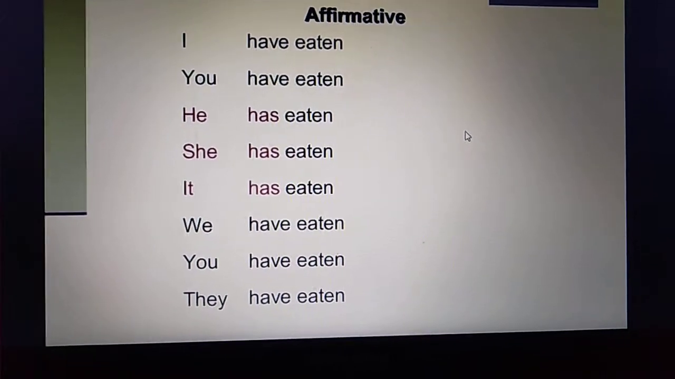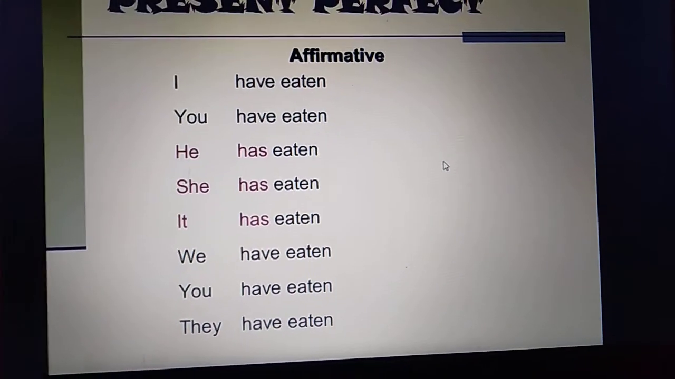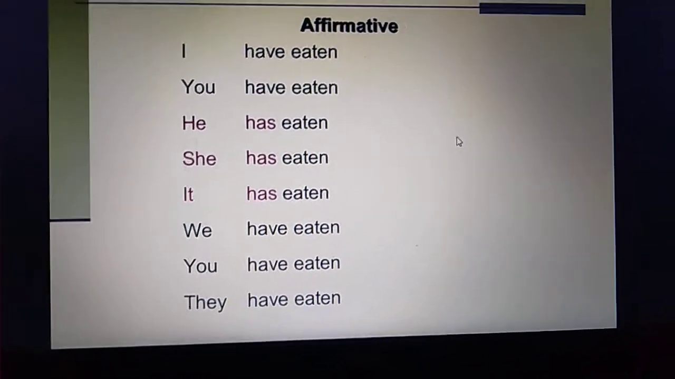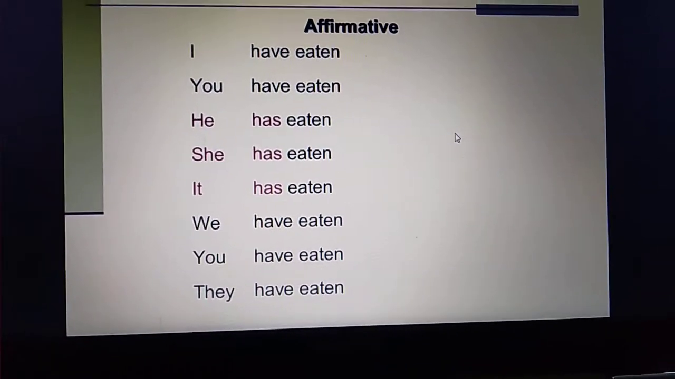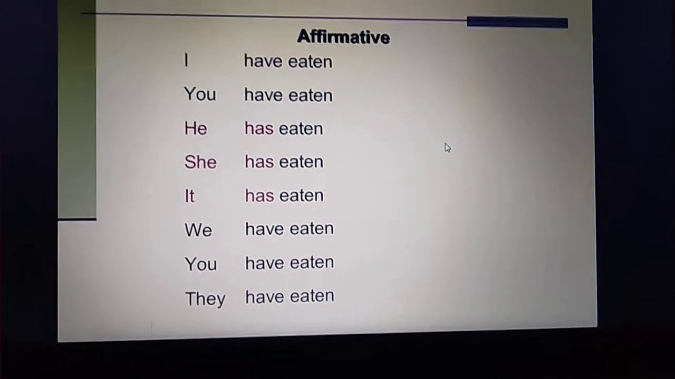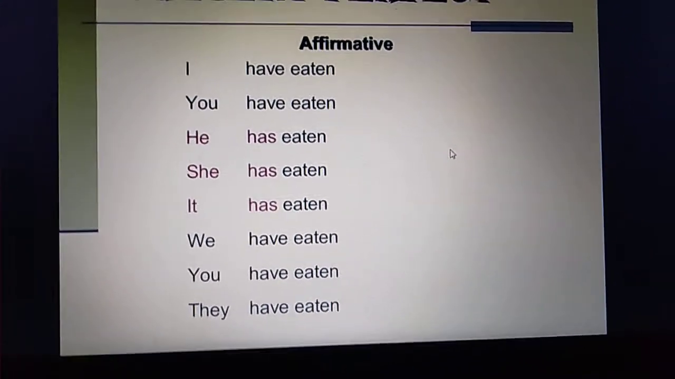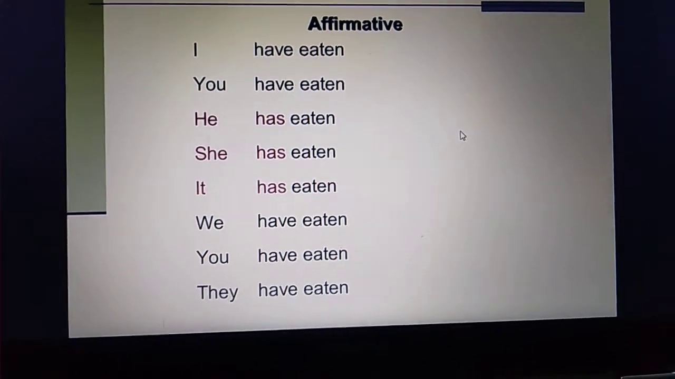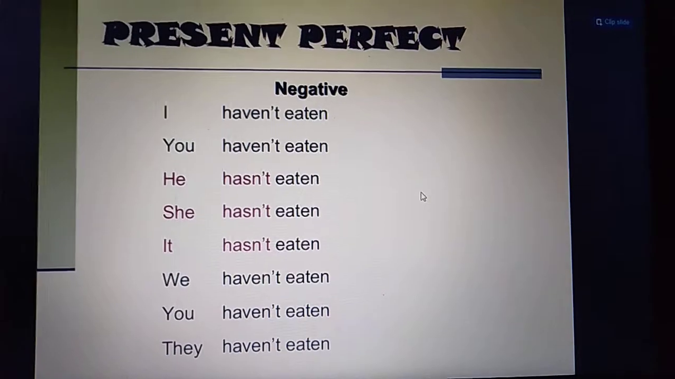But with the plural subject where there is we and they, we have eaten and they have eaten, it's a plural subject, so we will use have. So keep it in mind, from present perfect tense we have two helping verbs, that is has and have. Has is used with the singular and have is used with the plural. Clear बच्चे? I and you first person pronoun and second person pronoun के साथ भी we use have instead of has.